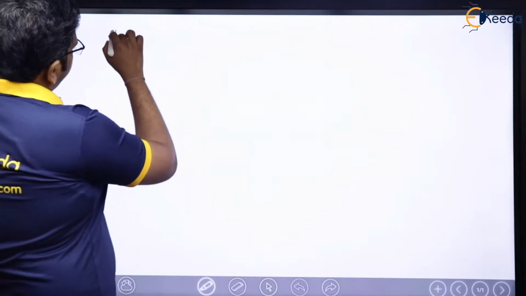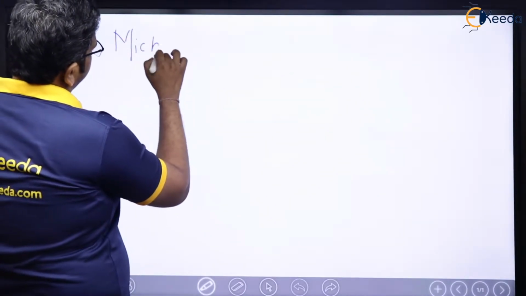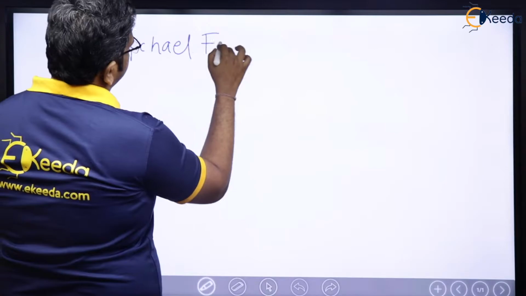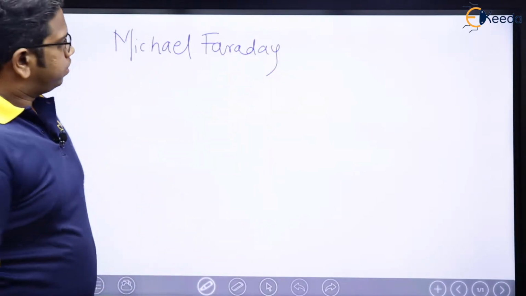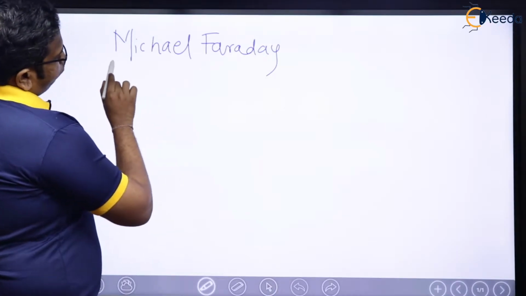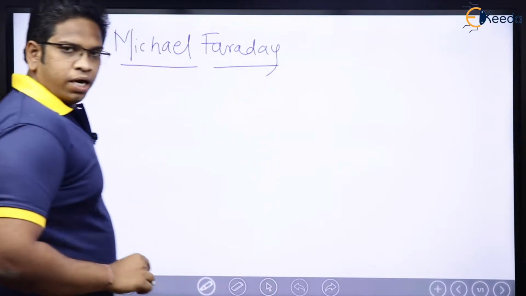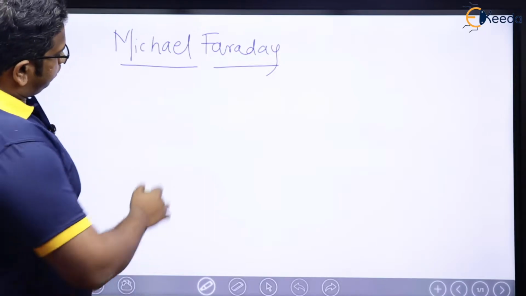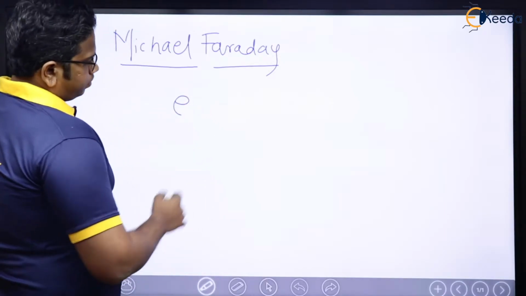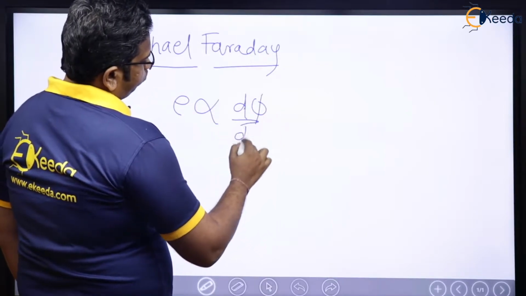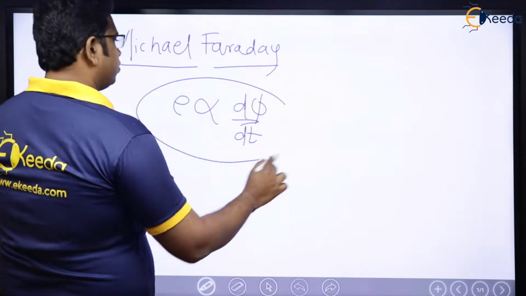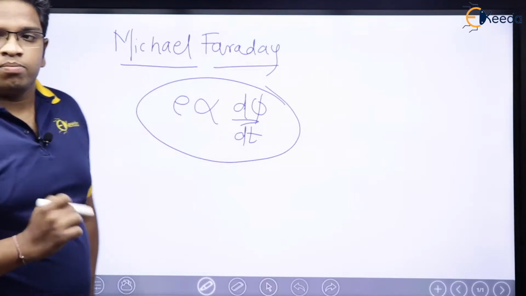From Michael Faraday, we know that, yes, we know one scientist whose name was Michael Faraday, right? Michael Faraday said that the induced voltage is going to be directly proportional to the change of flux with respect to time, d phi by dt. That is what Michael Faraday said.